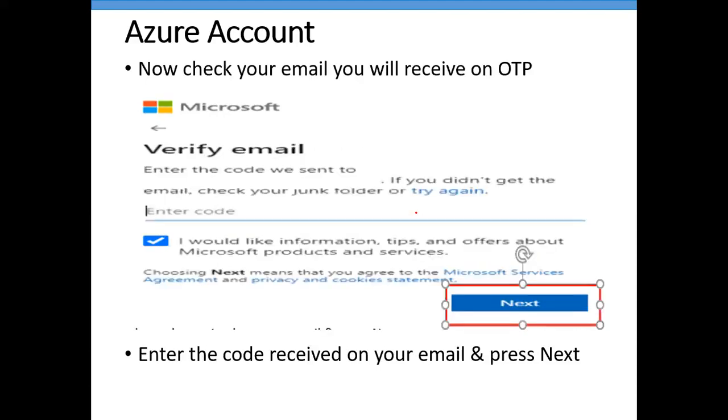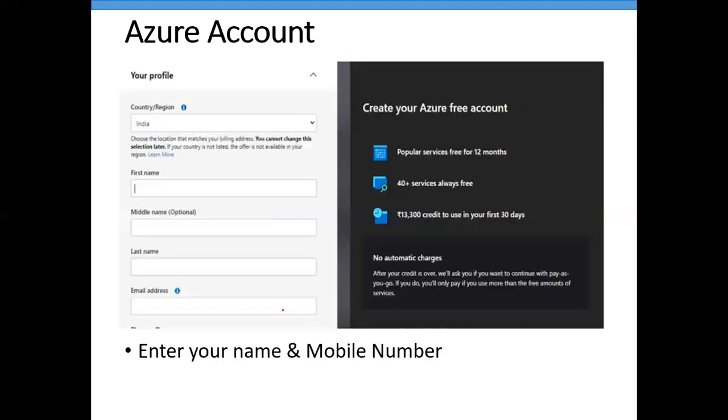Once you click on Next, you will get one OTP on your email ID. You need to enter the OTP which you receive on your email to validate your email ID. Once you enter your OTP, click on Next. Now here you need to enter your personal details. Enter your first name.